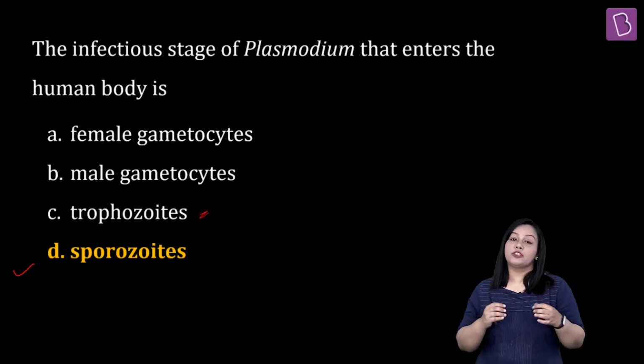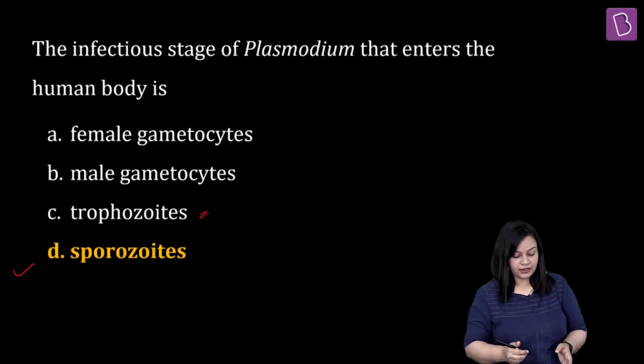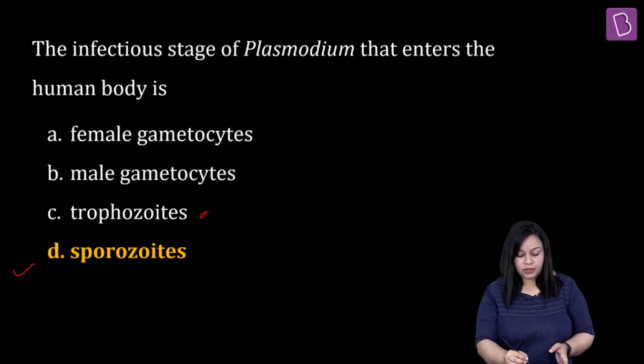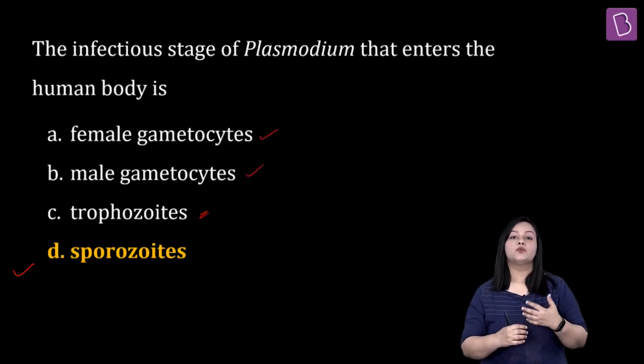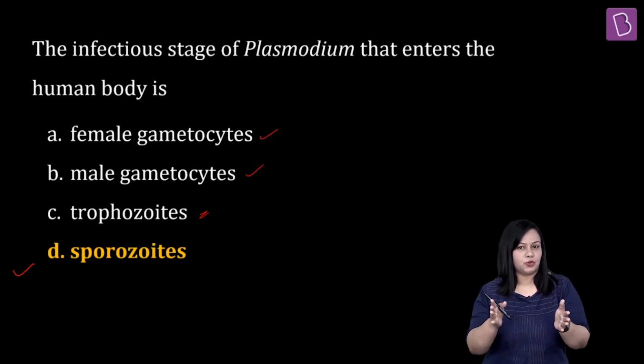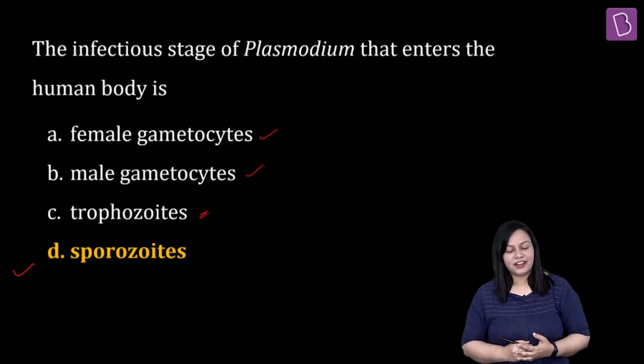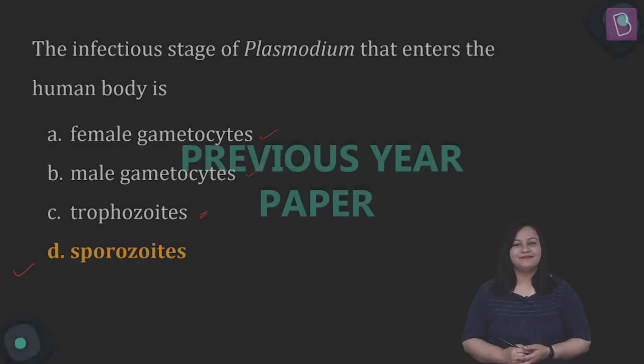Trophozoids कहाँ थे? Trophozoids blood stage में थे, वहाँ पर develop हो रहे थे. Then female gametocyte and male gametocyte कहाँ पे थे? ये भी blood में बन रहे थे, but these gametocytes were then picked up by the mosquito. Right? So I hope with that you all have understood this question and the whole life cycle of malarial parasite as well.